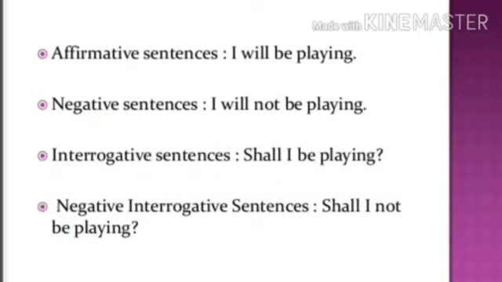And the usage of this future continuous tense is, we use this tense to indicate an action that will continue for some time in the future. The examples we can take like, he will be working here till 2022. She will be dancing till 11 p.m.